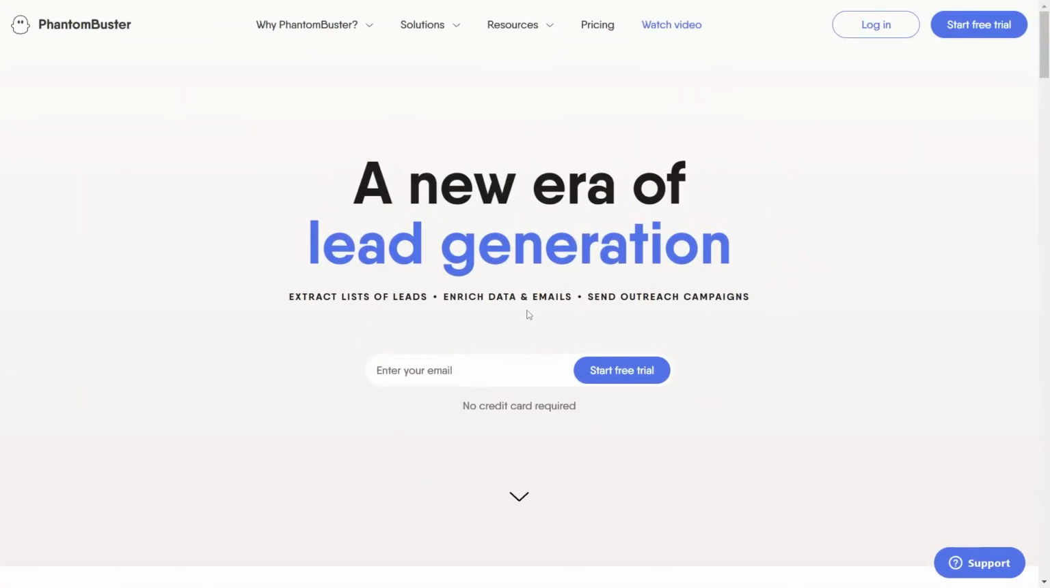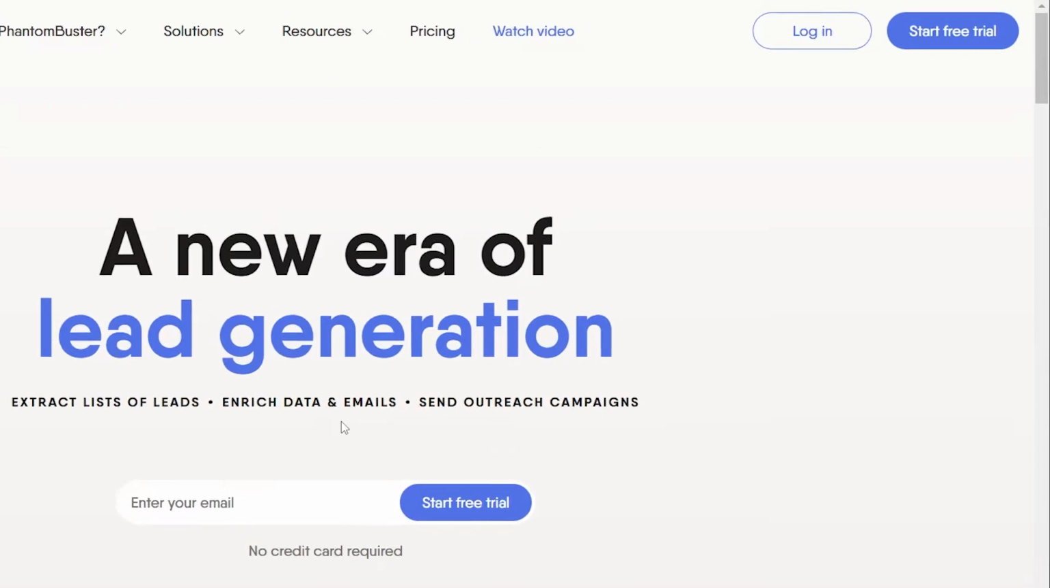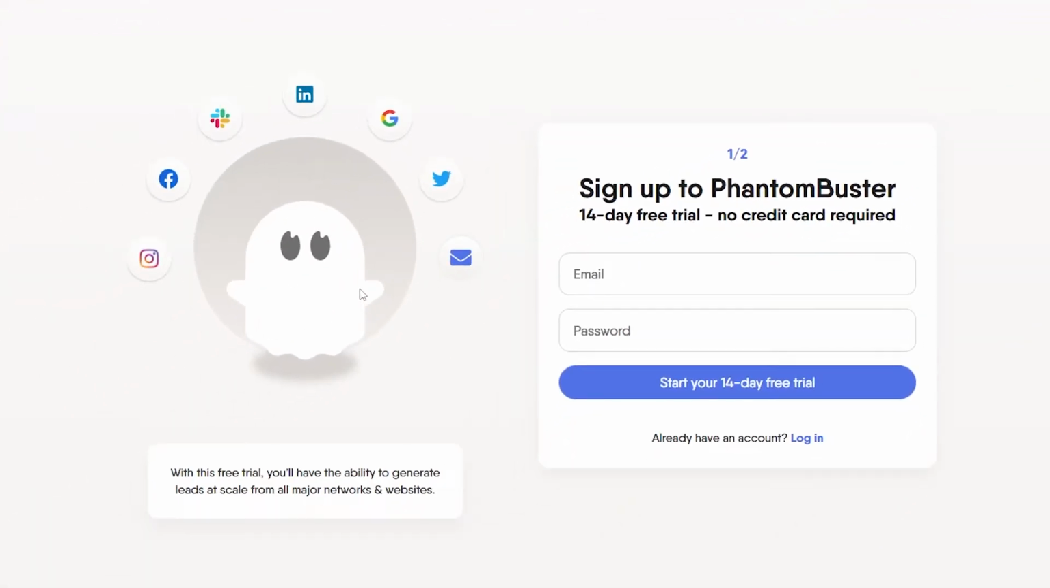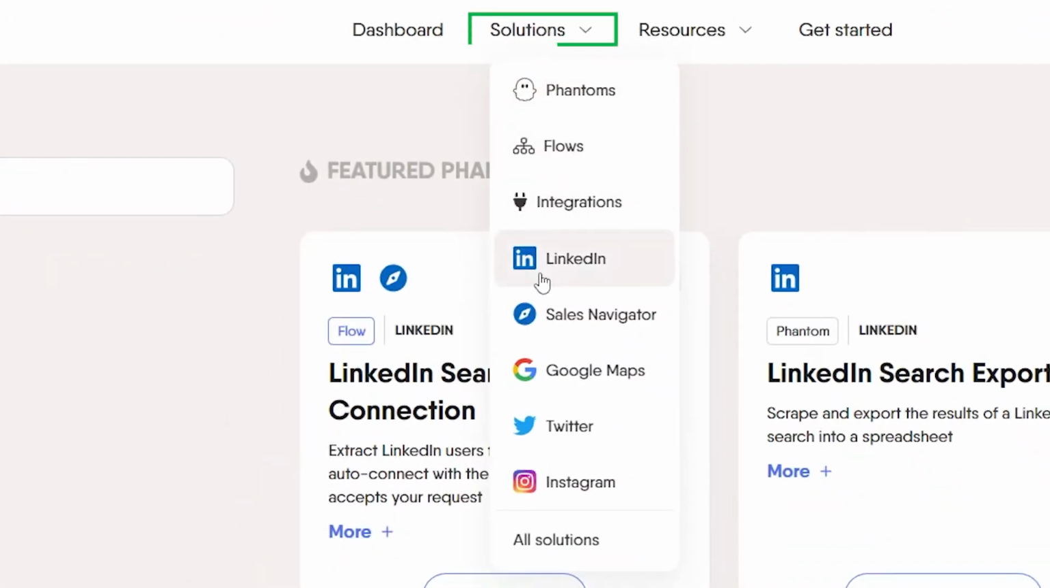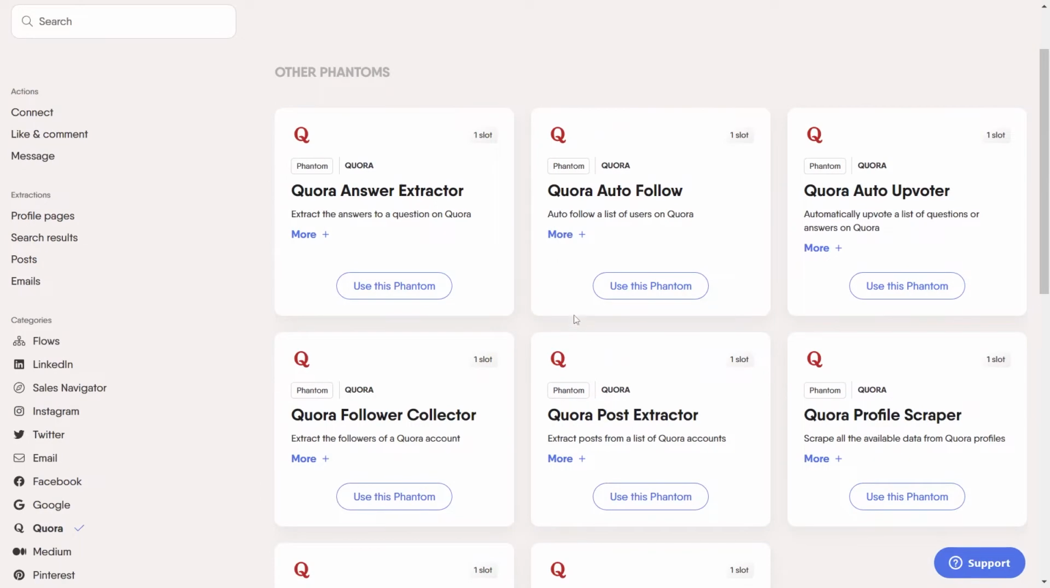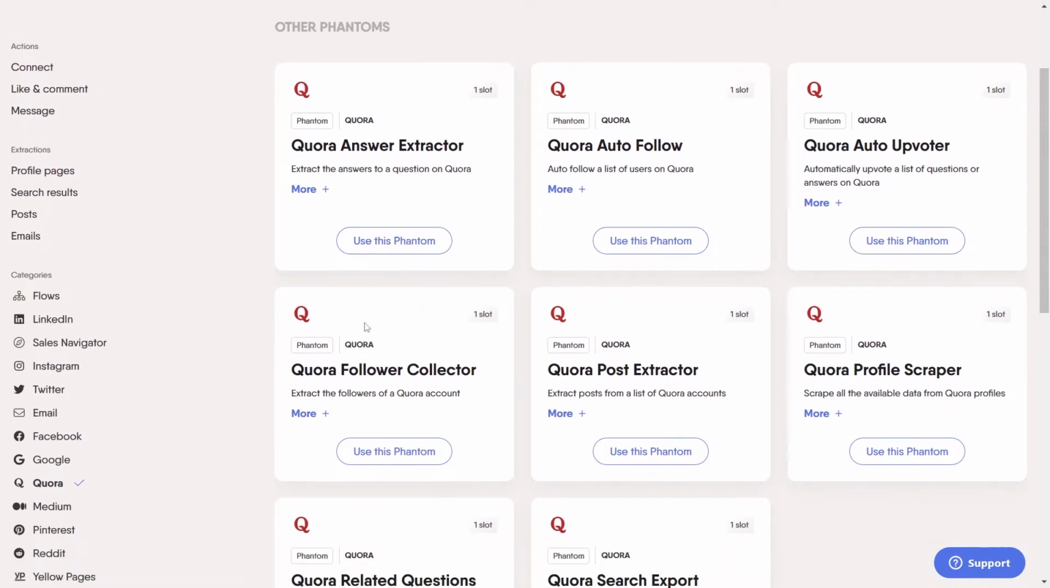After you've dealt with the previous step of Jasper Toolbot, you'll now sign up for a free account on PhantomBusterBot.com, which is also known as PhantomBusterBot. Here you will go up to Solutions and look for the Quora option. Since you are automating your engagement with other accounts on Quora, this can be done by clicking the options of Quora followers on this website.